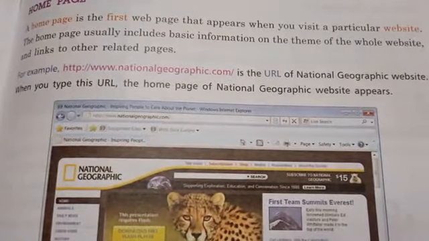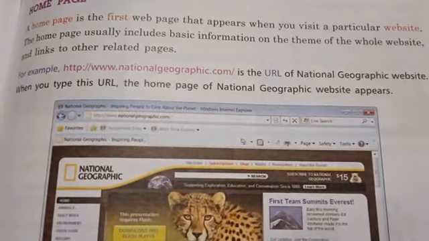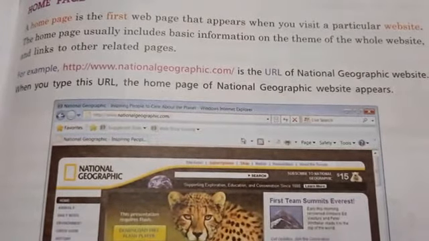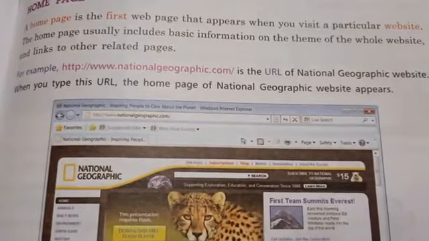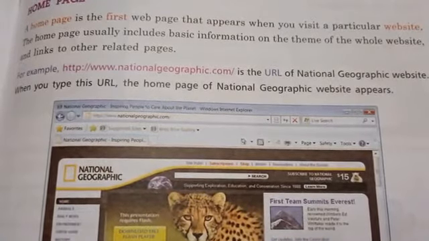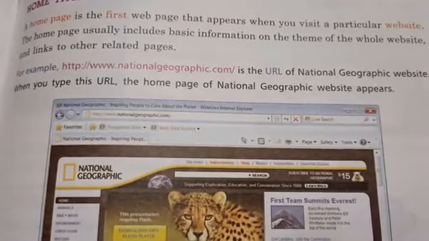It provides you basic information about your website. It links other related pages. This first page links other related pages of your website.